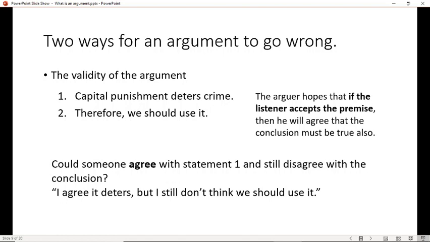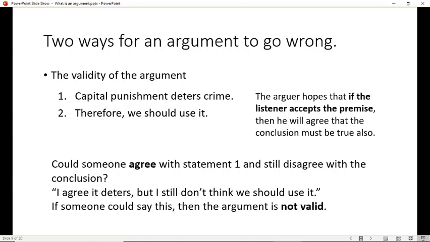I think if you think about it, you'll agree that somebody could say that. They might say, I don't care whether it deters crime, I still think it's just inhumane to use it. And it's wrong even if it does deter crime. So they would be willing to accept 1, but they wouldn't let you conclude 2. So here the problem isn't that you need to strengthen premise 1. The problem isn't the assumption in premise 1, because they're willing to accept that. The problem is the link between premise 1 and premise 2. It's in the therefore. It's whether that word therefore is justified.